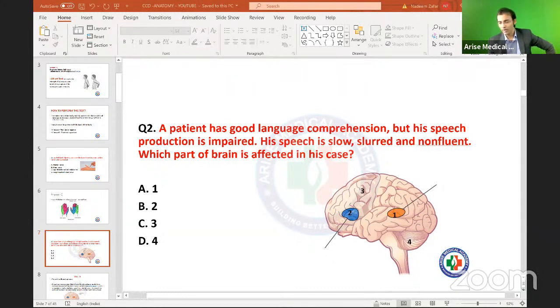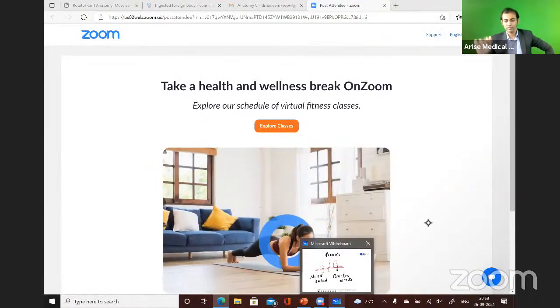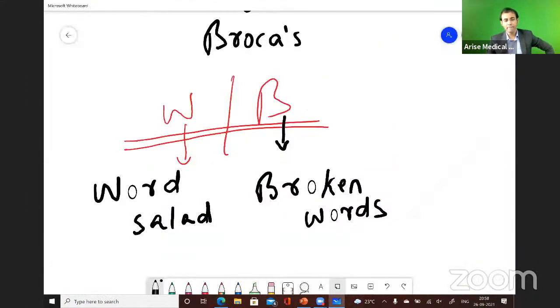Okay, fine. Wait. Screen share. I think this is stuck. No problem.